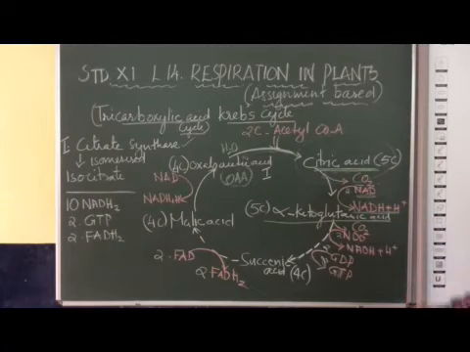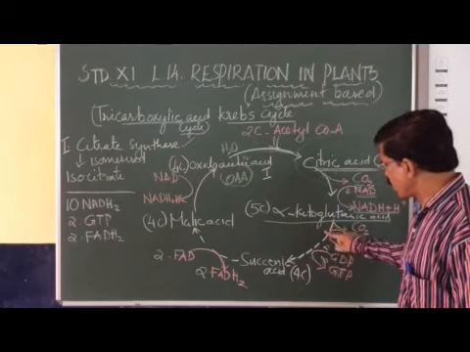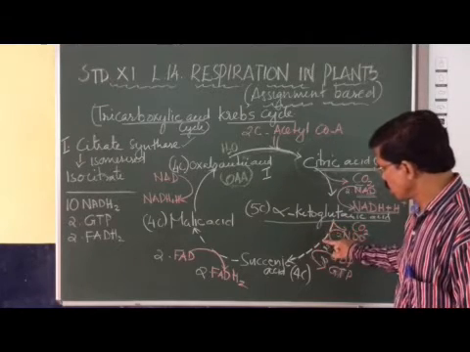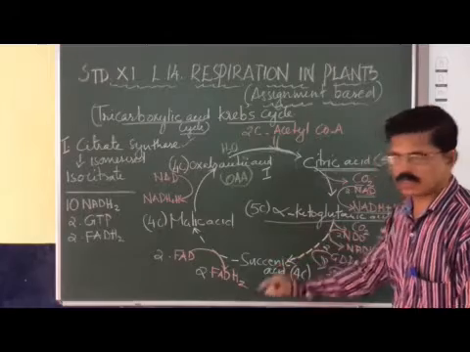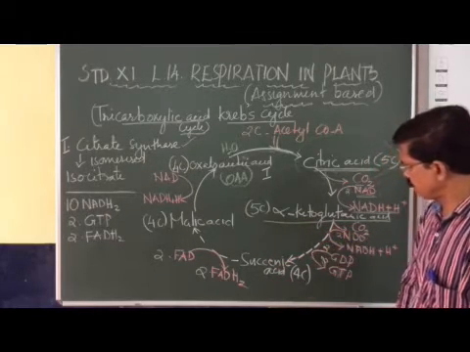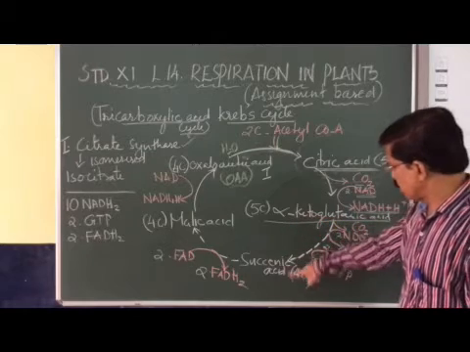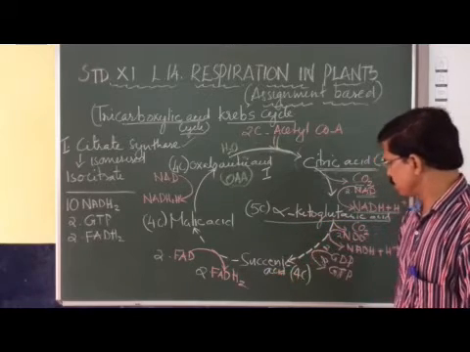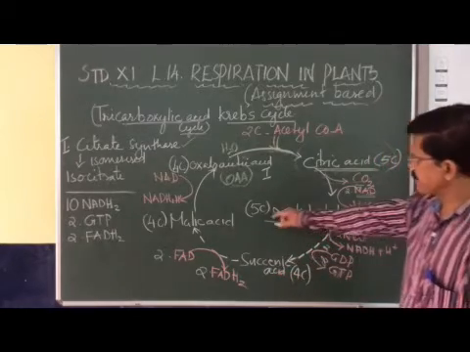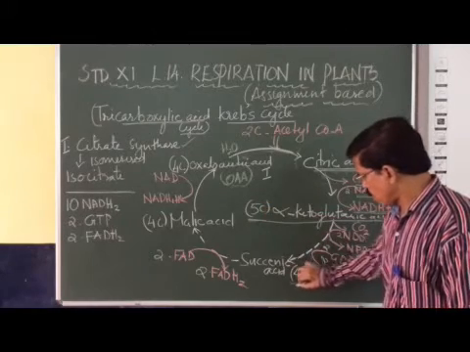Now alpha ketoglutaric acid undergoes a series of reactions. That's why I have written dots, broken lines here, not a continuous line. Alpha ketoglutaric acid is converted to succinic acid. Alpha ketoglutaric acid is a 5-carbon compound; succinic acid is a 4-carbon compound.